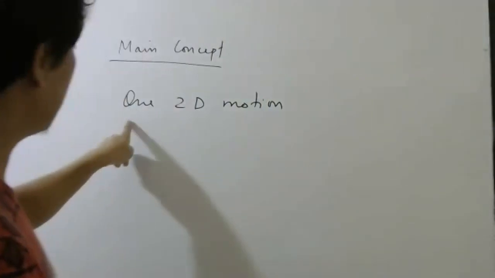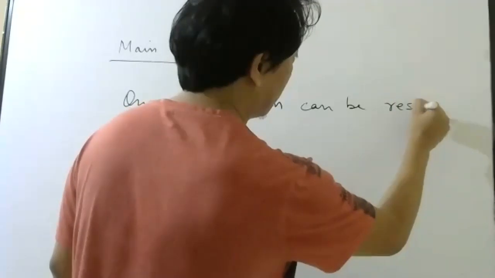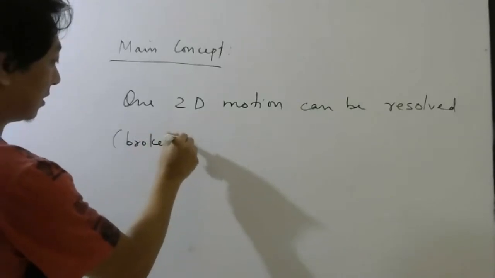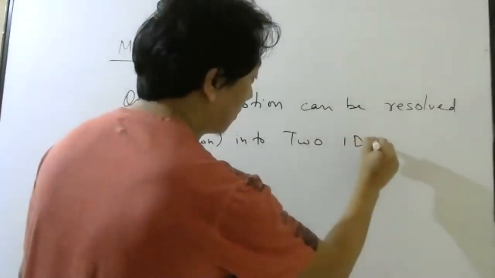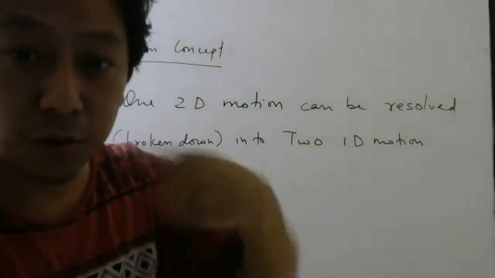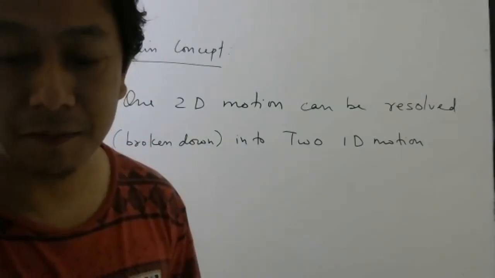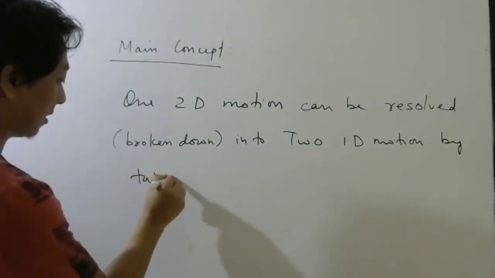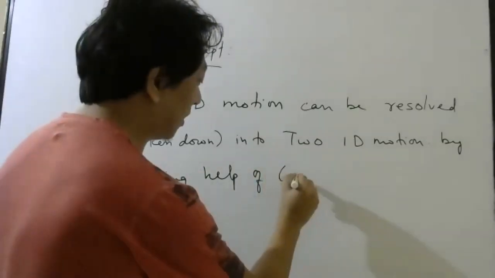One 2D motion can be resolved, or you can say broken down, into two 1D motions. So you are going to break one 2-dimensional motion into two 1-dimensional motions by taking the help of vectors, or you can write components of vectors.